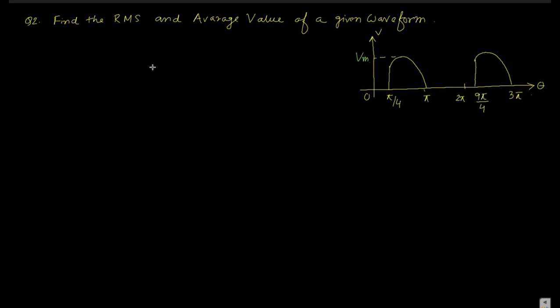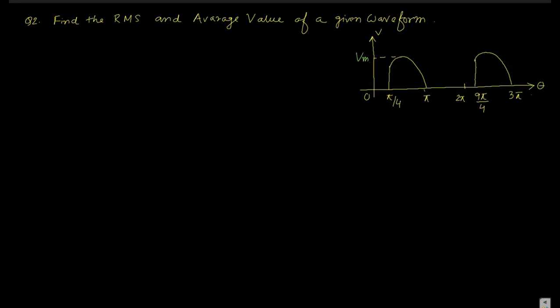If we consider the complete cycle, it becomes 0 to 2 pi. So we can split the waveform into three different parts: one from 0 to pi by 4, another from pi by 4 to pi, and the third from pi to 2 pi.